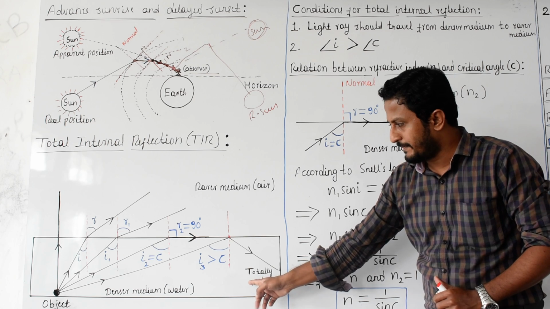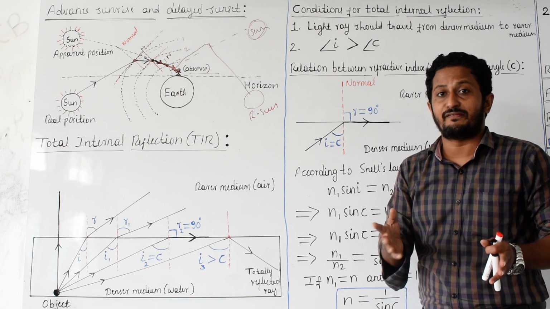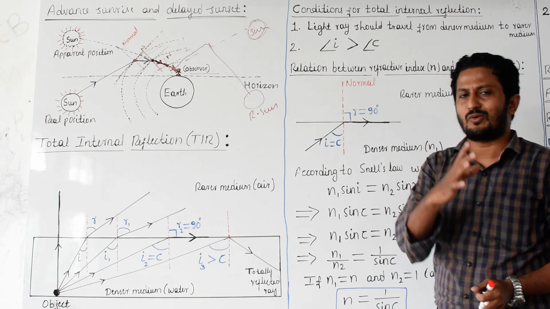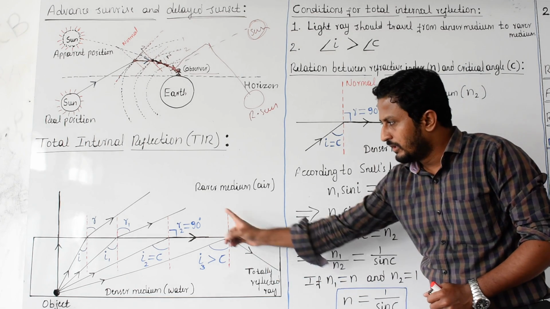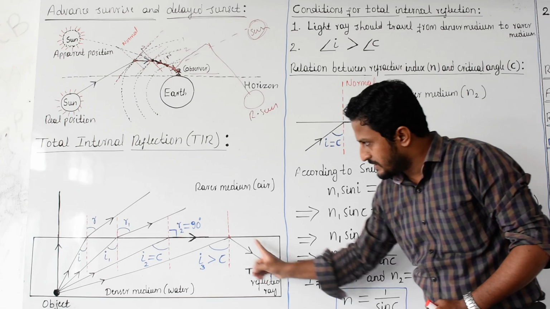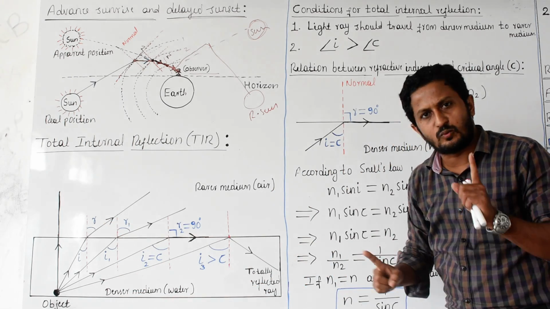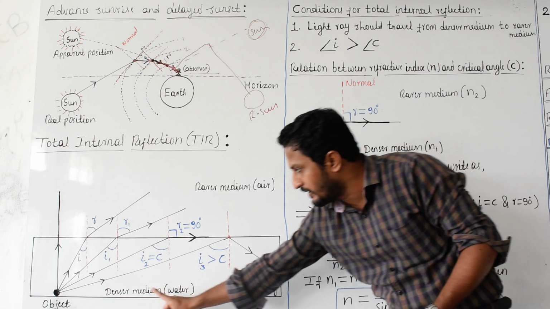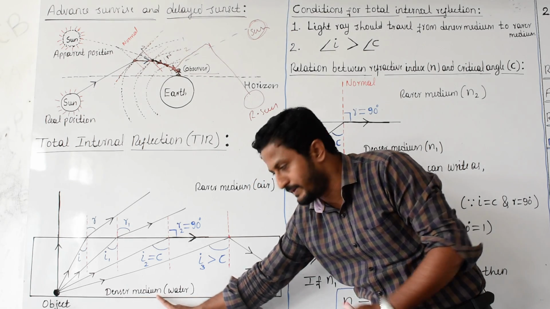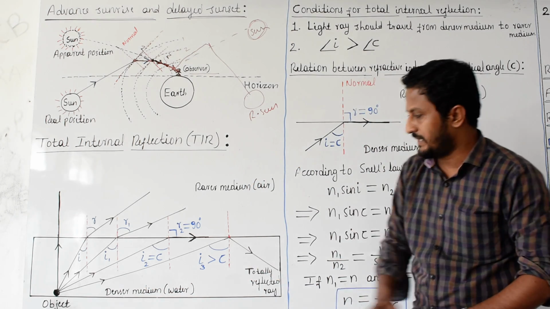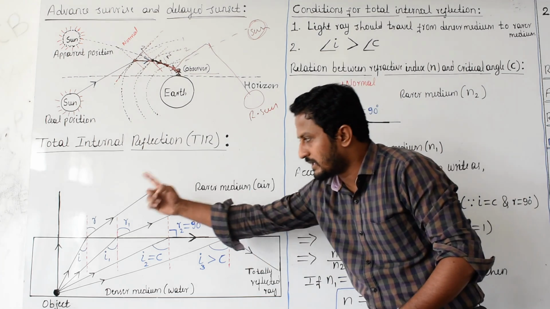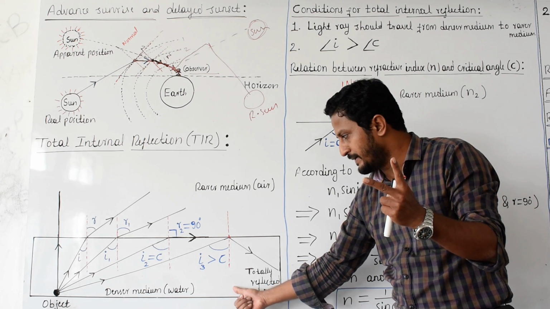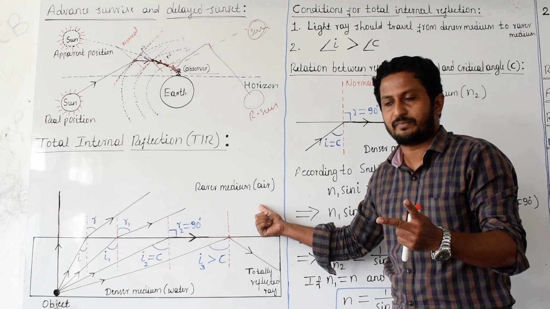See this diagram. Here we are talking again about refraction only; in total internal reflection, we will see what it is. Now look here. This box is one medium, I mean it is a water container. This is water. Here I have written it's a denser medium, meaning the water medium. The water medium is surrounded by the air medium. Here two media are there: one is the water medium and another one is the air medium.